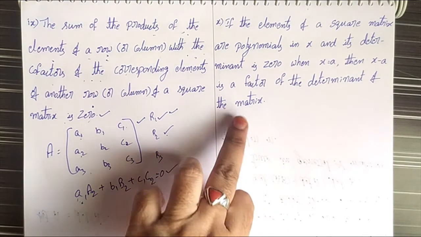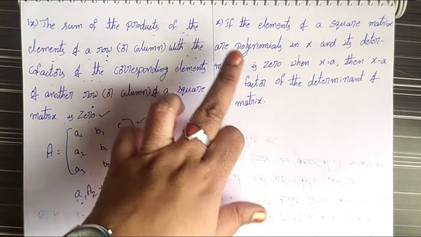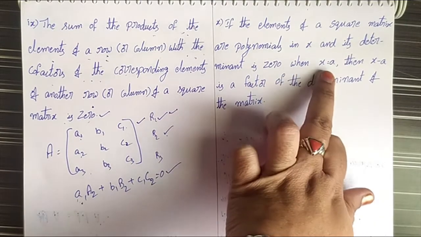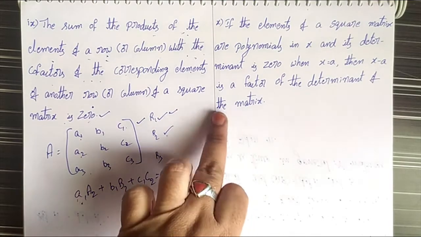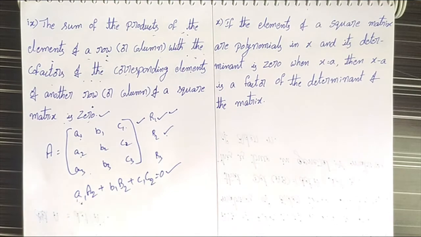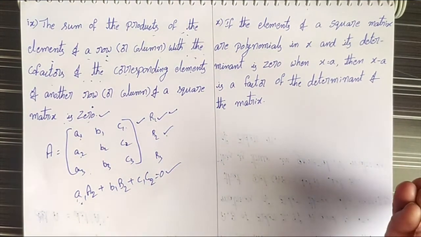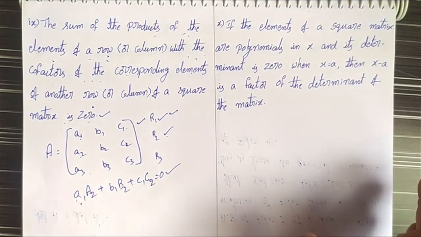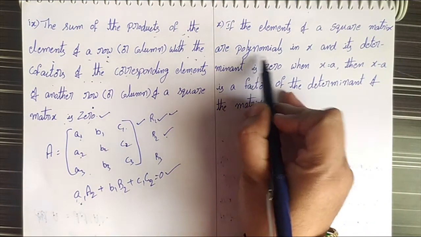Next, the 10th property is that if the elements of a square matrix are polynomials in X and its determinant is 0 when X equals A, then X minus A is a factor of the determinant of the matrix. In all the previous properties, we can use any matrix elements, but in this property the elements in the matrix are in polynomial form.